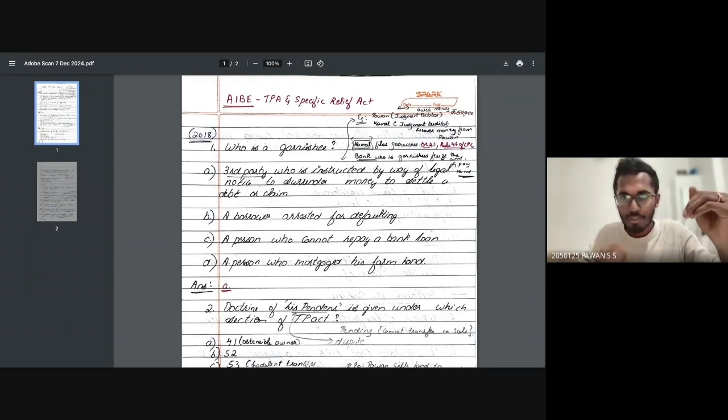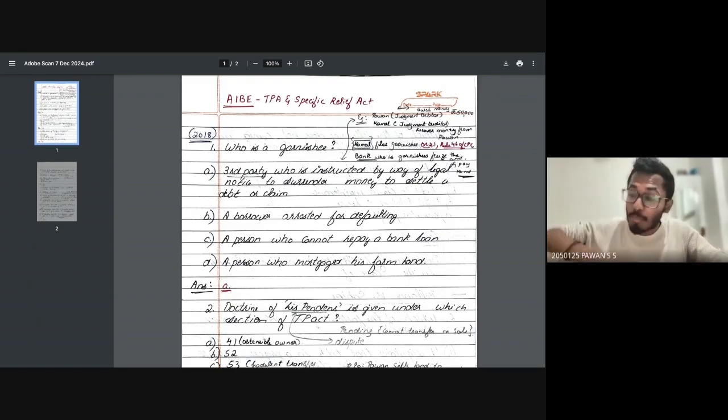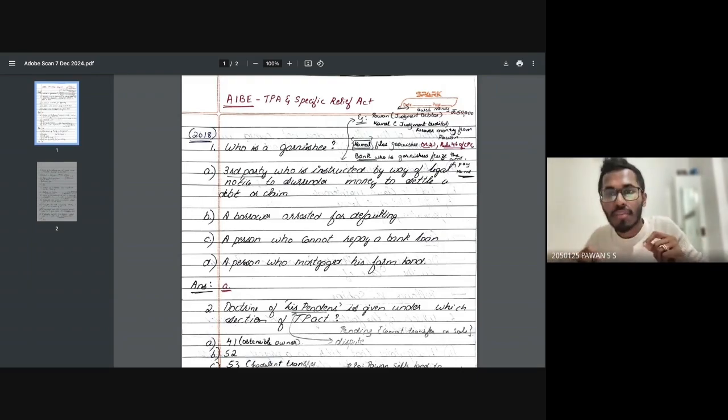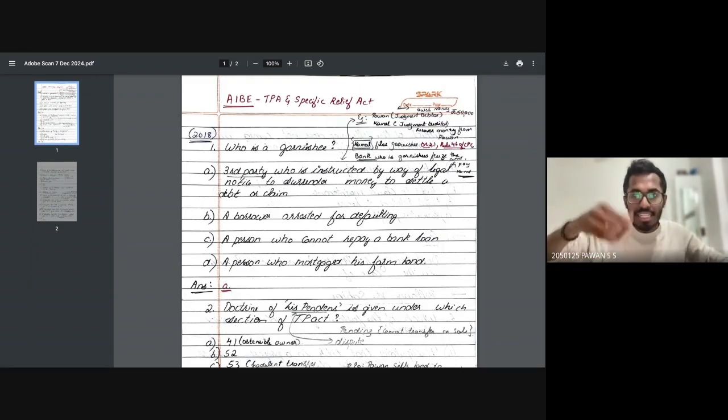So before we start today's class, I have just a small request, okay? Make sure that you have the Bar Act parallel with you. And along with that, when I'm explaining, please do take down the notes. And all the examples I'm giving you, learn them parallelly, or else the entire process of me taking the class would be a waste and it will not be going inside your head.